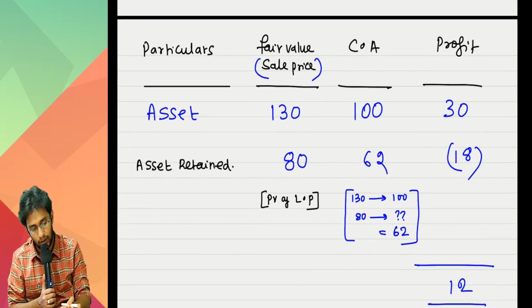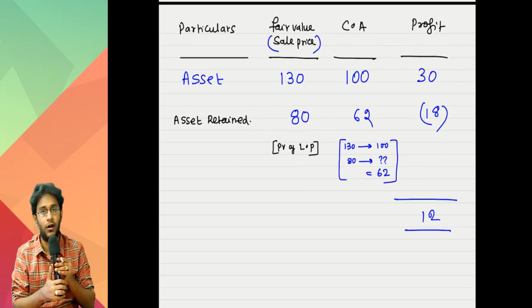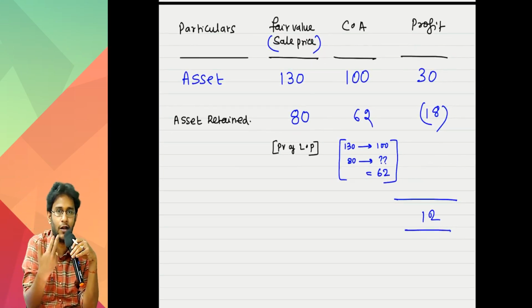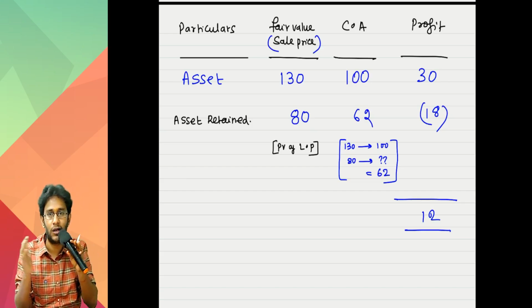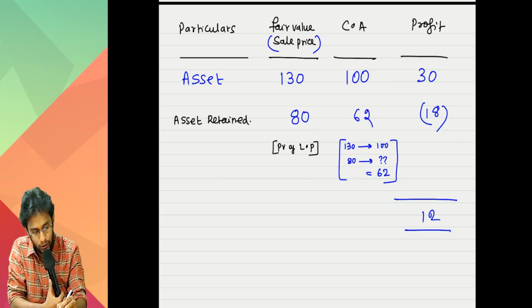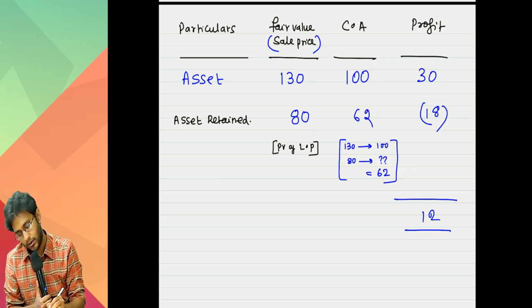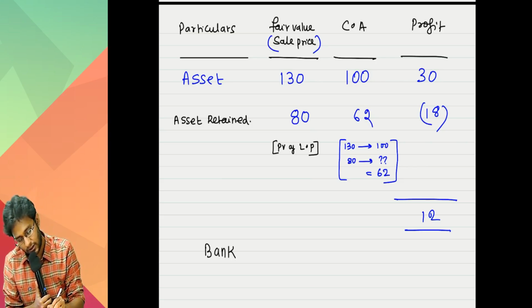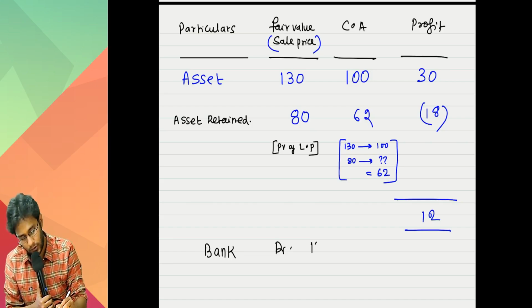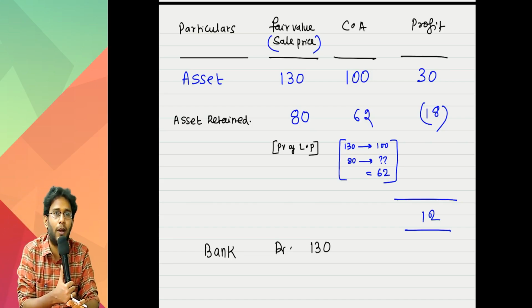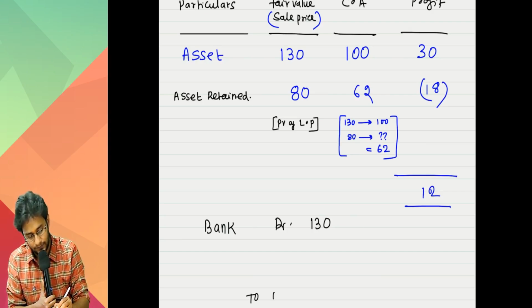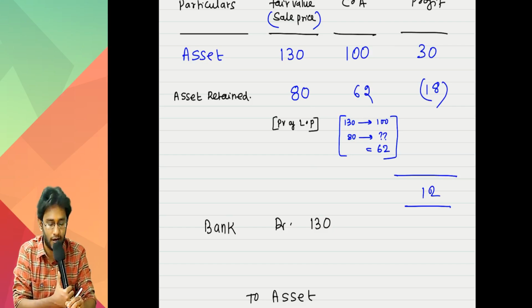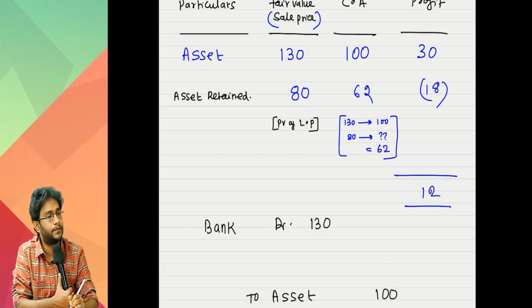Now you see how we will write the entry for this. I have tried two entries now. One for sale of the asset, second for lease back of the asset. Both combined in one entry. You see how beautifully this will come. Bank account debit. Tell me, sir, how much did the customer pay me? 130. This I cannot manipulate, it is cash. What else I cannot manipulate is that I have to de-recognize the asset completely from my books. The asset's carrying amount is 100.